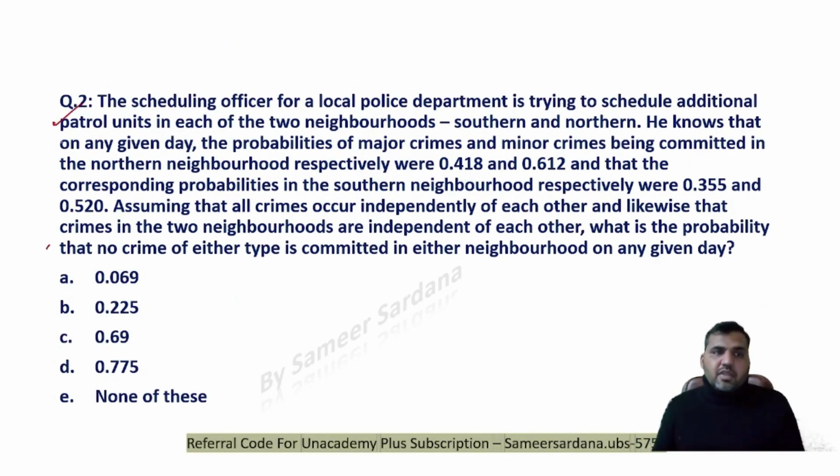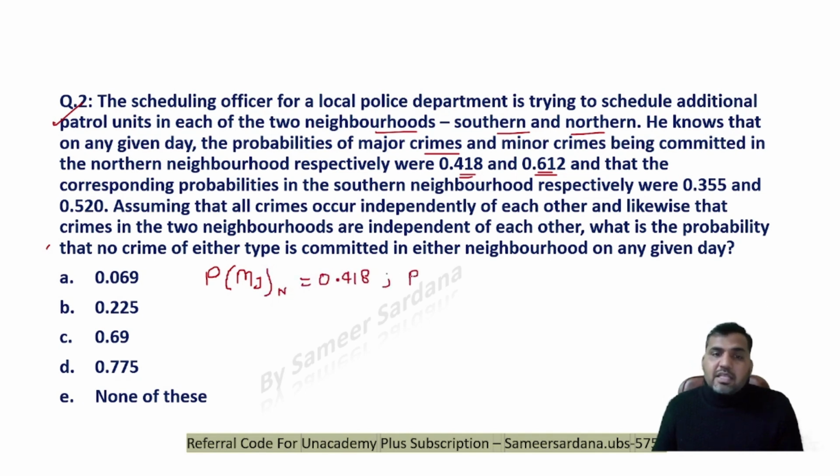Question number 2. The scheduling officer for a local police department is trying to schedule additional patrol units in each of the 2 neighborhoods, southern and northern region. He knows that on any given day, the probability of major crimes and minor crimes being committed in the northern neighborhood respectively are 0.418 and 0.612. This question is based on the independent event case, which I just discussed with you. You see that the probability that a major crime is going to happen in the northern region is 0.412.